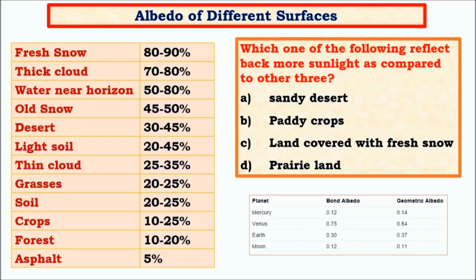So in this table, just remember, Venus has the greatest amount of albedo, whereas Mars has a very small amount of albedo. Even Mercury has a small amount of albedo. And due to its great amount of albedo, Venus is the brightest planet in the solar system.